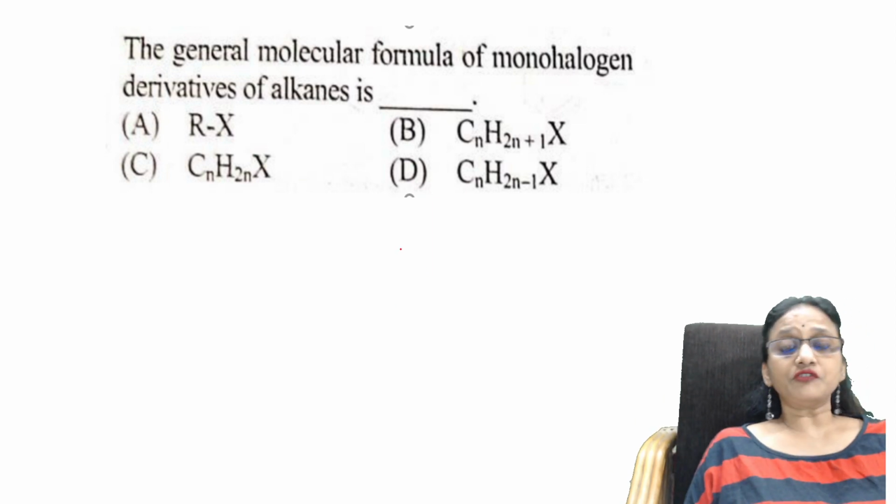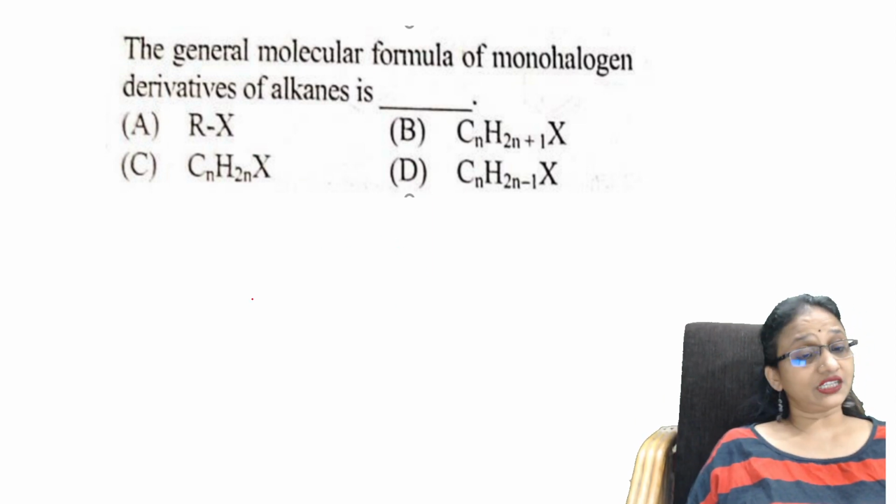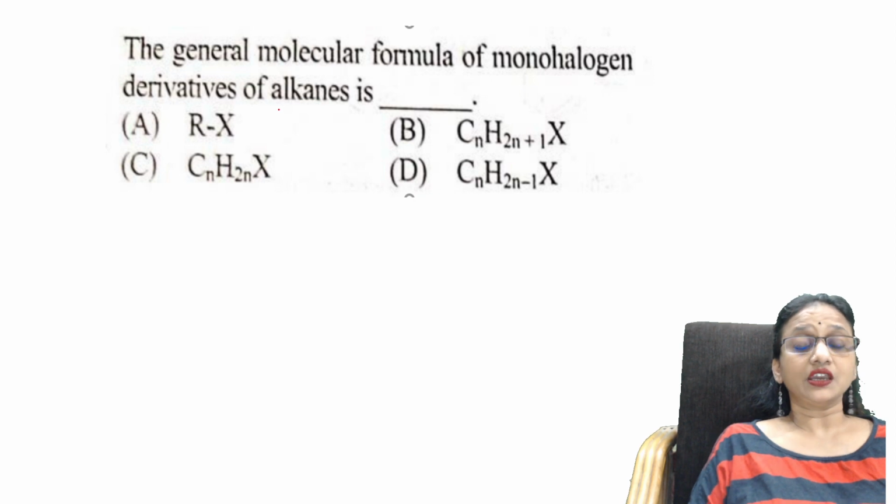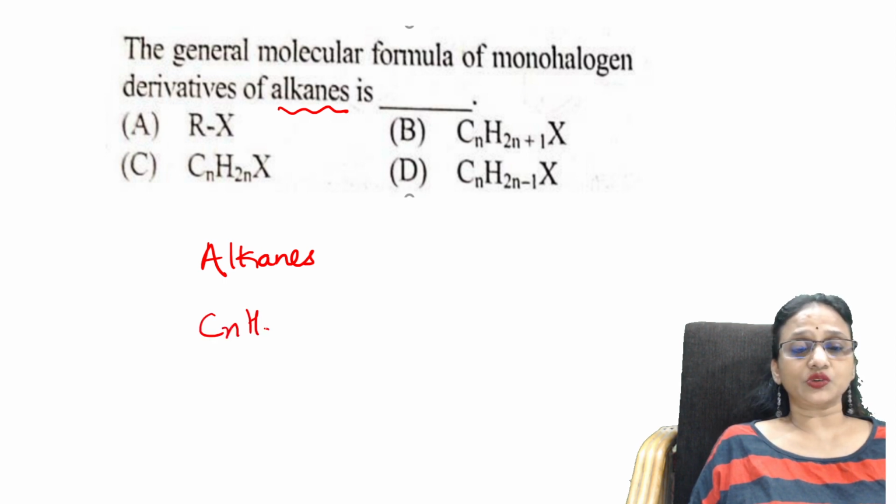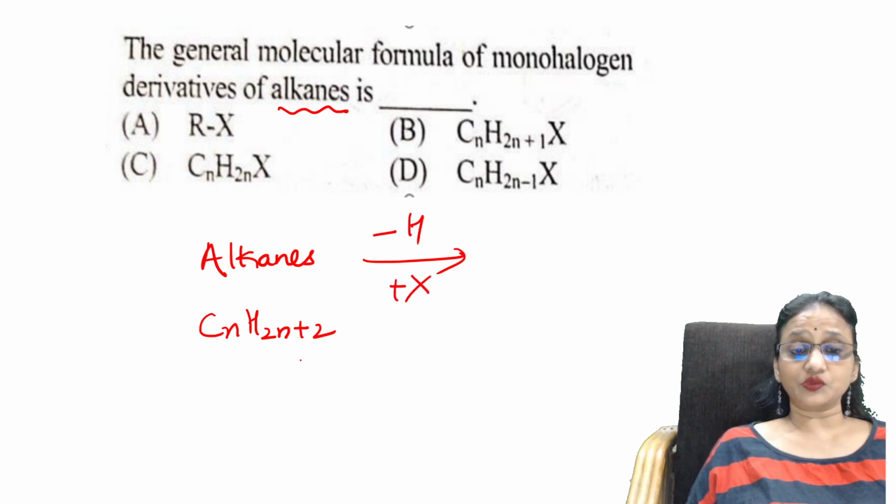Next, the general formula of monohalogen derivatives of alkanes. What is the general formula? We very well know the general formula of alkanes is CnH2n+2. Now, I take out one hydrogen and add one halogen. These are hydrogens, so you take out one hydrogen from here and add one halogen.